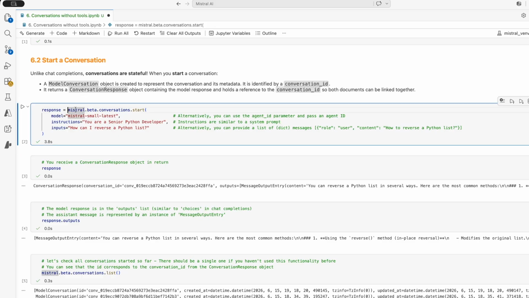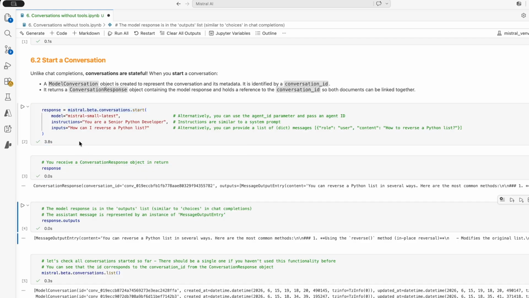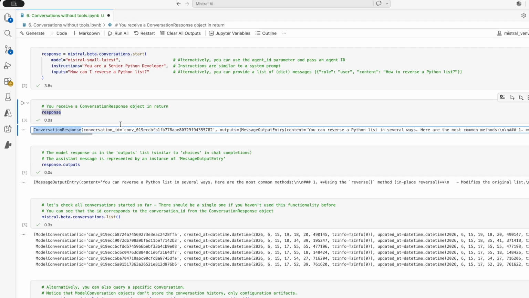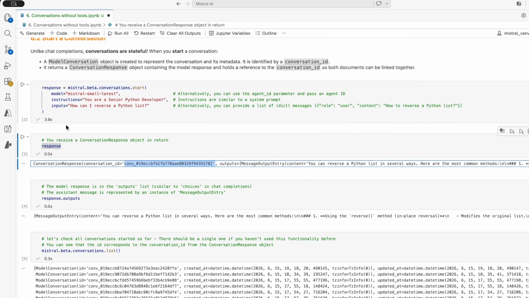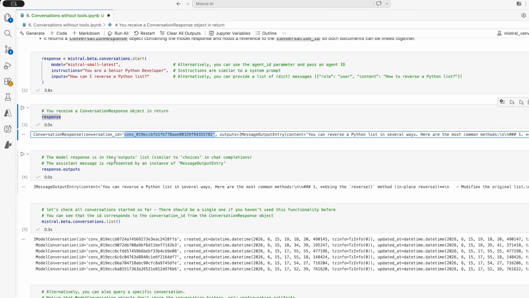Additionally, what is returned by this method in the variable is a conversation response. And this is what we can see here when I execute it. So we see this is a conversation response object, and it contains this conversation ID. So this is the way, with this ID, that you can link, for example, this response to the model conversation object if you need to.